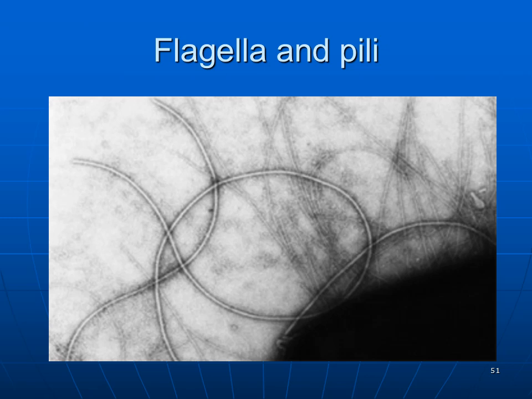In this picture you can see the flagella and pili. Flagella are longer, up to 20 micrometers, whereas pili are very small. The role of the flagella is motility of the organisms, whereas the role of pili is attachment of the bacteria to the host cells.